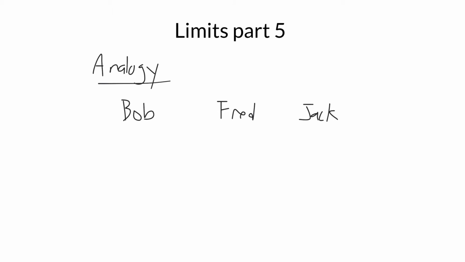In particular, we're going to assume that Bob is the youngest of all three, Fred is in the middle, and Jack is the oldest. Now let's say I know that Bob is maybe 32 years old, and Jack is 45. How old is Fred? Well, there's a lot of different guesses you might come up with. Maybe you think Fred is maybe 35. Maybe he's 40. Certainly he's not going to be 50 because Jack is only 45 and Fred's got to be in the middle. Certainly he's not going to be 30 because Bob's the youngest. But any age between 32 and 45 would be good for Fred.